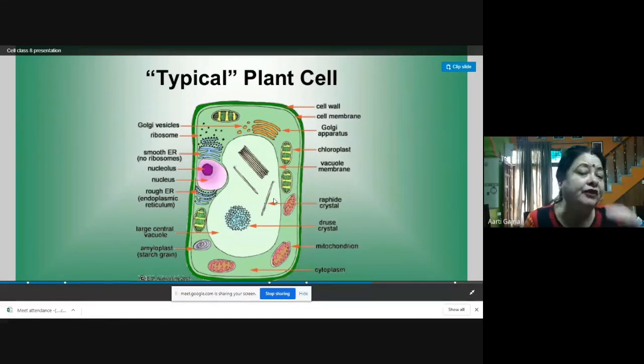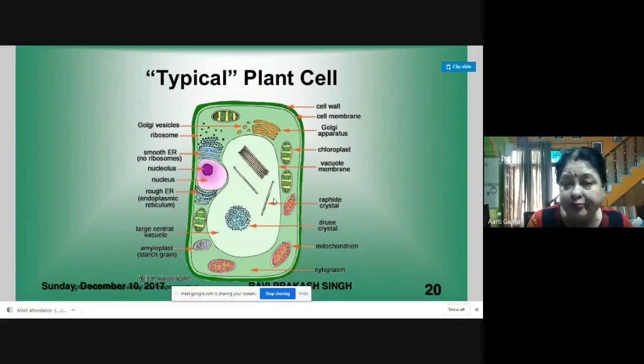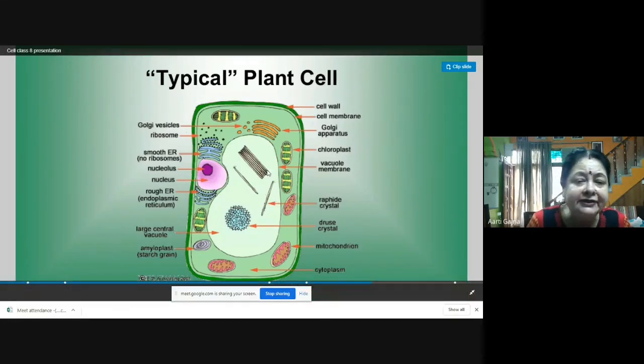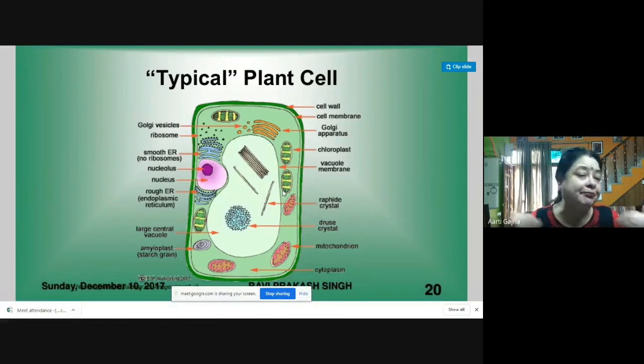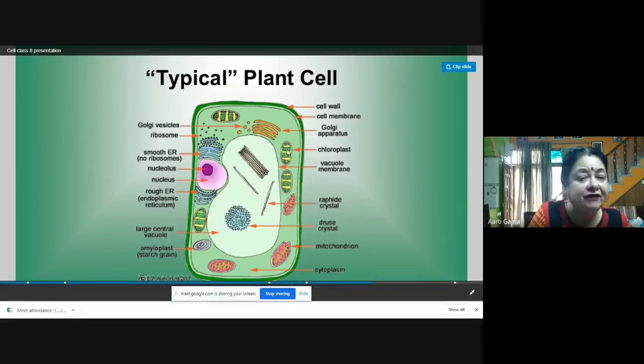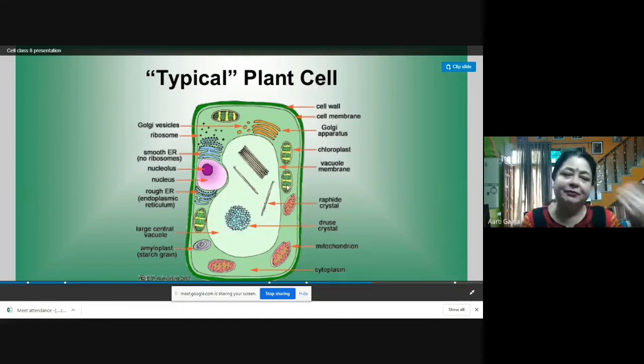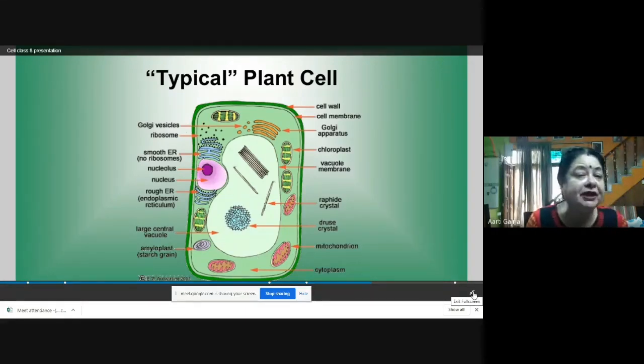Now here you will find another organelle which is not present in the animal cell, and these are chloroplasts. These plastids consist of the green pigment chlorophyll, for photosynthesis, because animals do not perform photosynthesis. So in an animal cell we won't find chloroplasts, but in plant cells we find chloroplasts. So this is the structure of a typical plant cell.